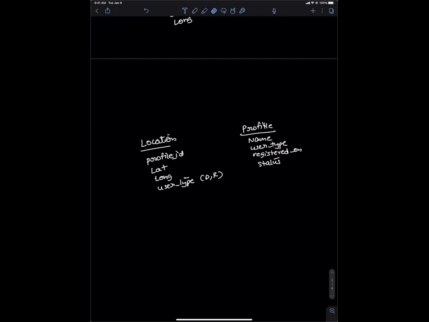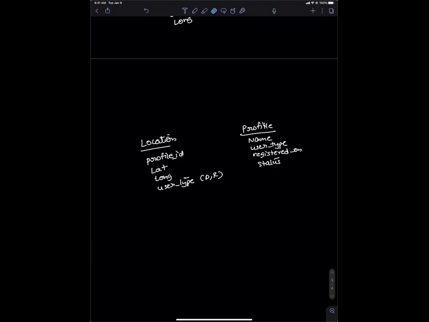So location, what is location ID? Location ID is a shard based on your location. For example, you can be on the East Coast, the West Coast, or some other coast. In this case, I'm just assuming East Coast and West Coast. So all the users in that location will be sharded by that location ID.